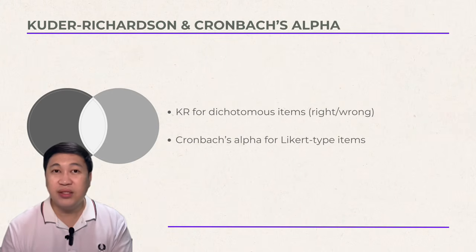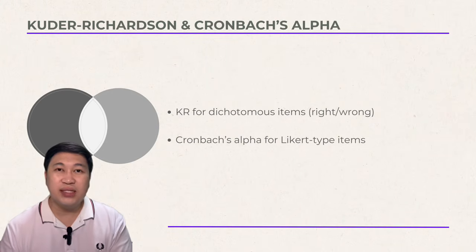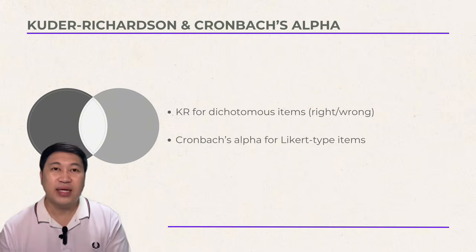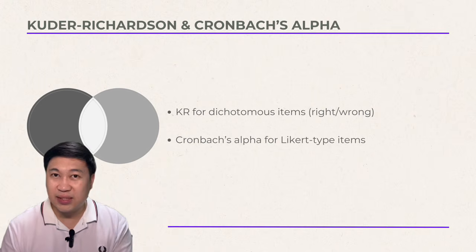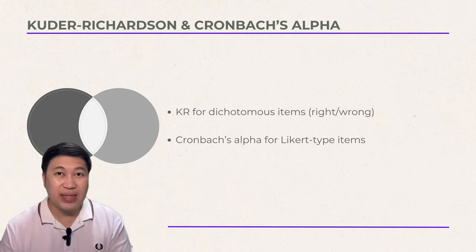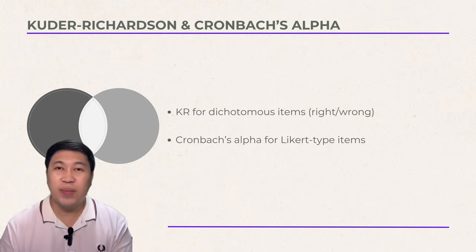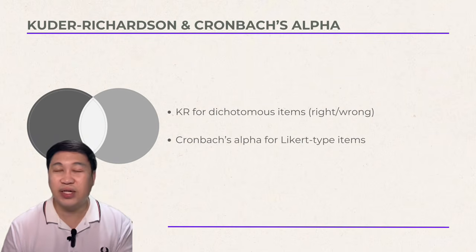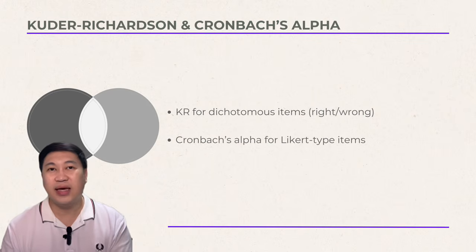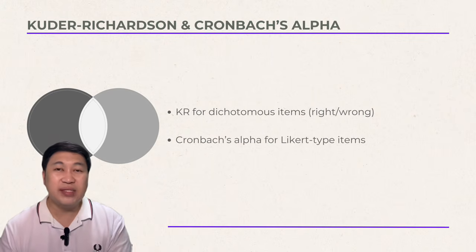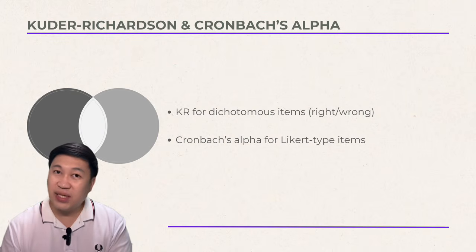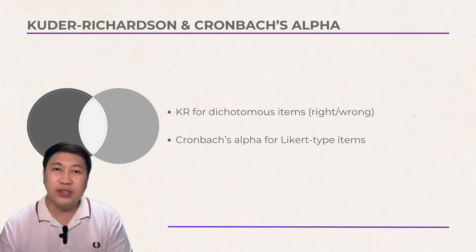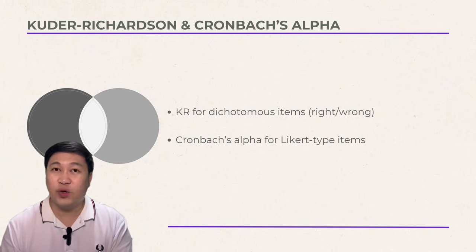The Kuder-Richardson, or the KR20 and KR21, this is used when test items are scored dichotomously, right or wrong. The KR20 is more accurate but complex. The KR21 is simpler but less precise. The Cronbach's alpha, this is used when test items are rated on scales like Likert, strongly agree, and so on. So higher alpha means internal consistency, so that all items measure the same construct. And in applied settings, we consider 0.7 as acceptable reliability.